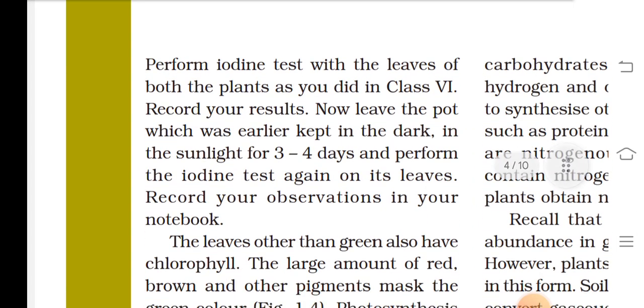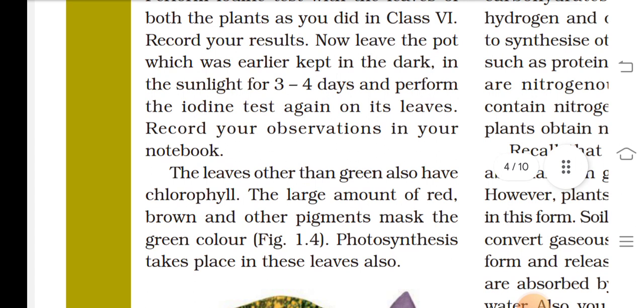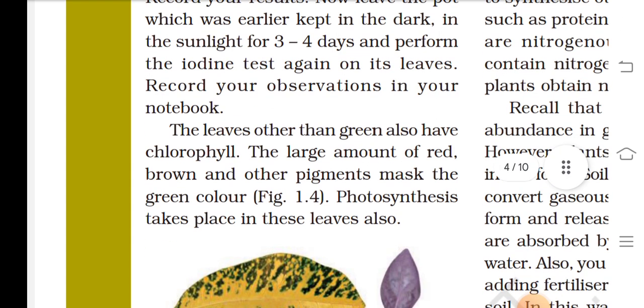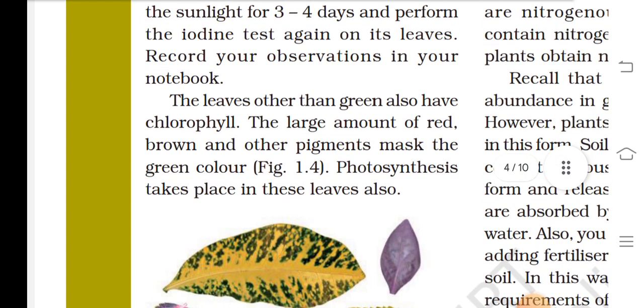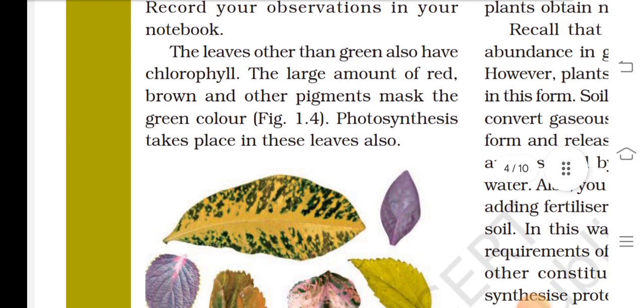Perform the iodine test with the leaves of both the plants as you did in Class 6. Record your result. Now leave the pot which was earlier kept in the dark in the sunlight for 3 or 4 days and perform the iodine test again on its leaves. Record your observation in your notebook.